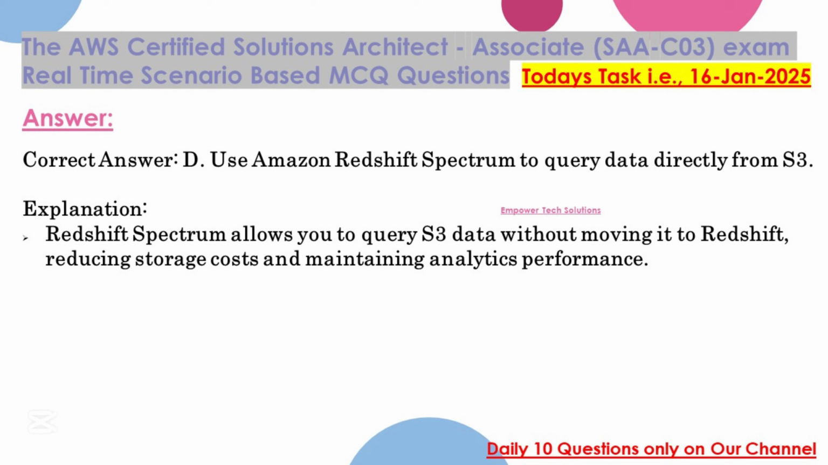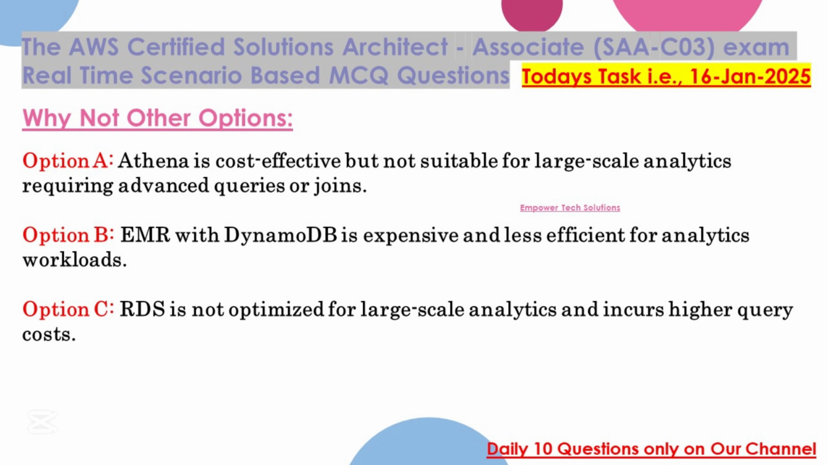Correct answer: D. Use Amazon Redshift Spectrum to query data directly from S3. Explanation: Redshift Spectrum allows you to query S3 data without moving it to Redshift, reducing storage costs and maintaining analytics performance. Why not other options?